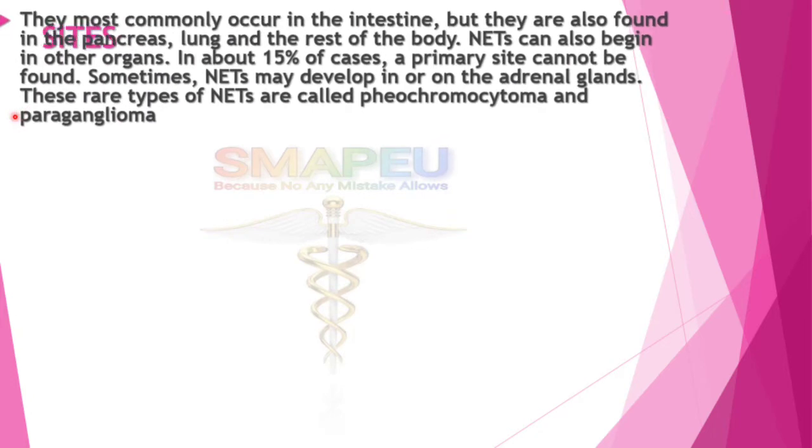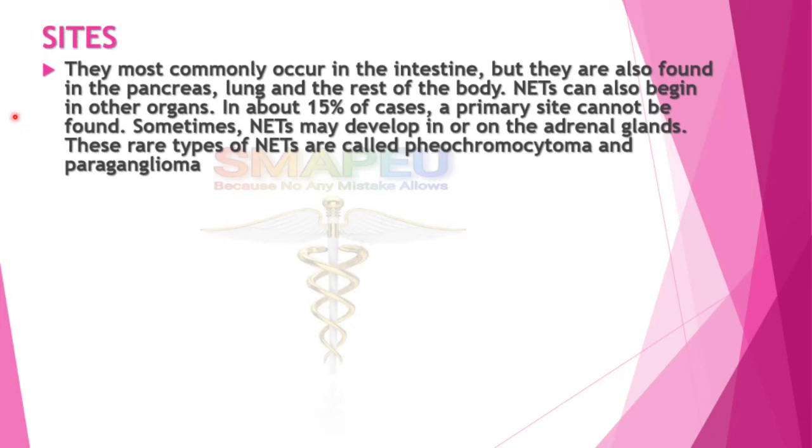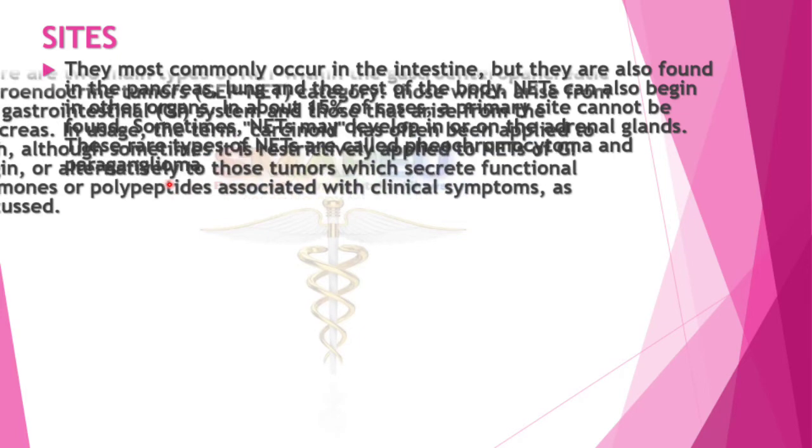Now let's discuss the various sites where we can find neuroendocrine tumors. They most commonly occur in the intestine, but they are also found in the pancreas, lungs, and the rest of the body. Neuroendocrine tumors can also begin in other organs. In about 15% of cases, a primary site cannot be found. Sometimes neuroendocrine tumors may develop in or on the adrenal glands. These rare types of neuroendocrine tumors are called pheochromocytoma and paraganglioma.